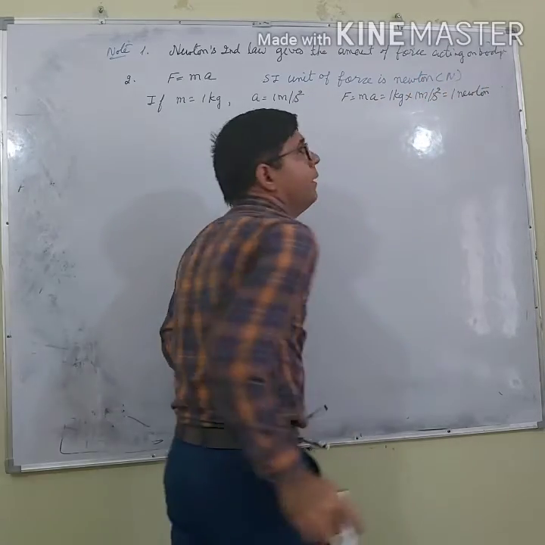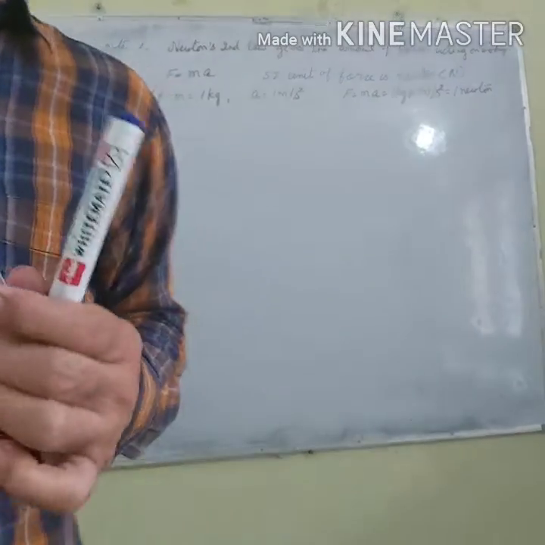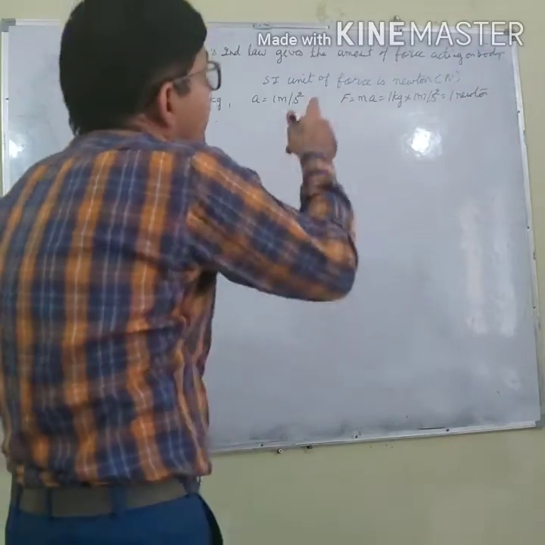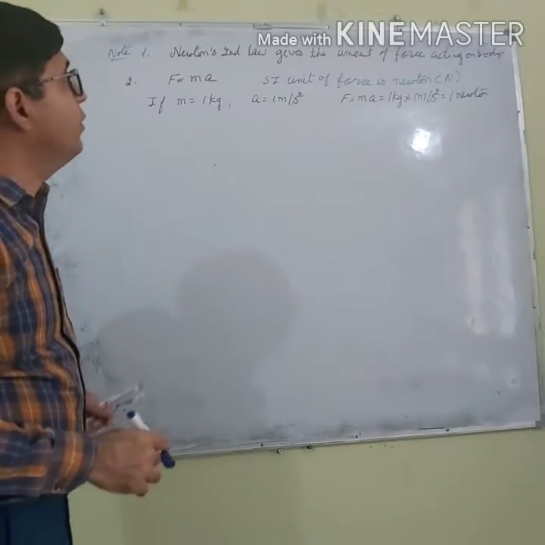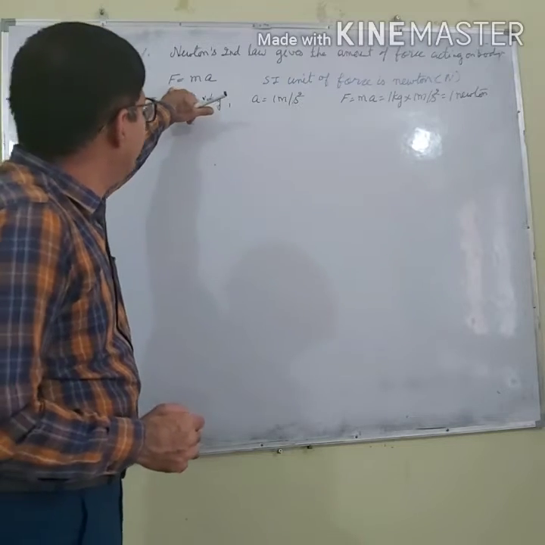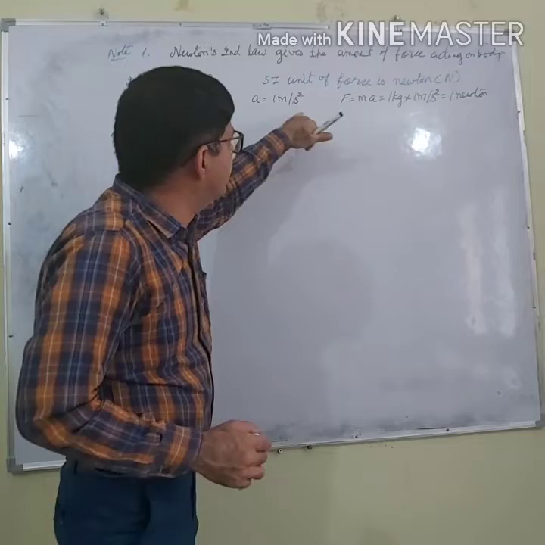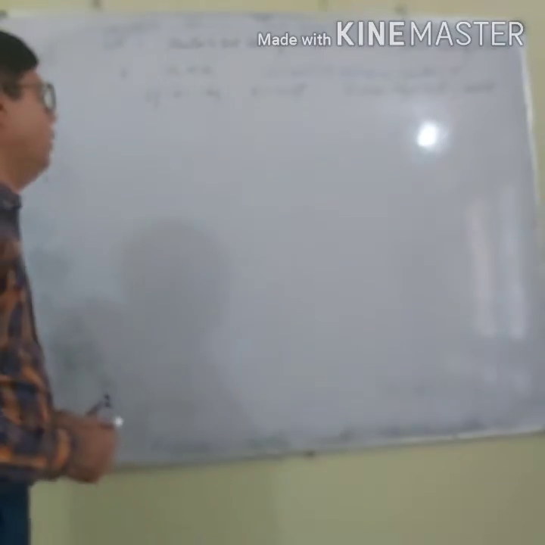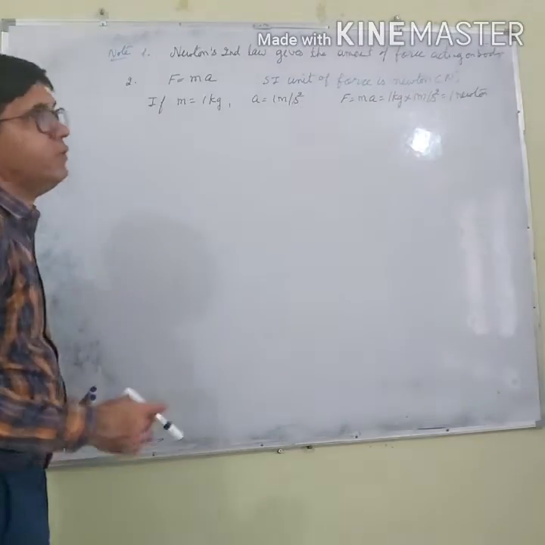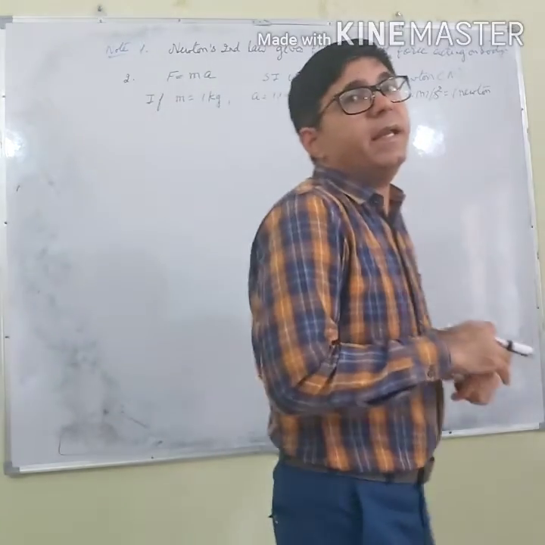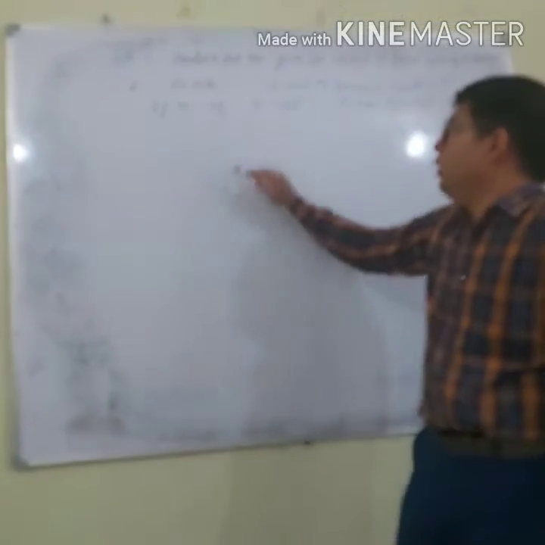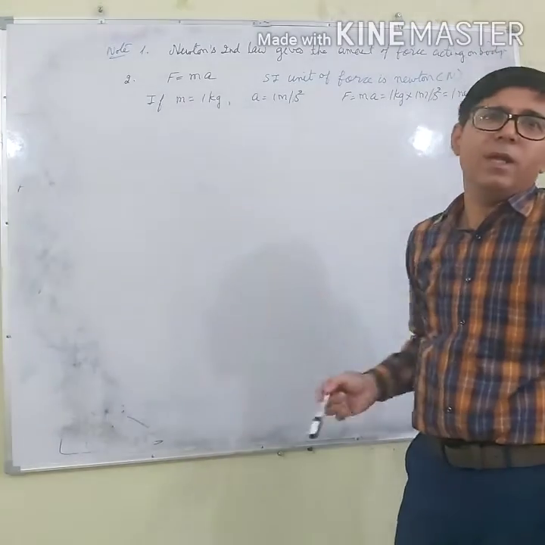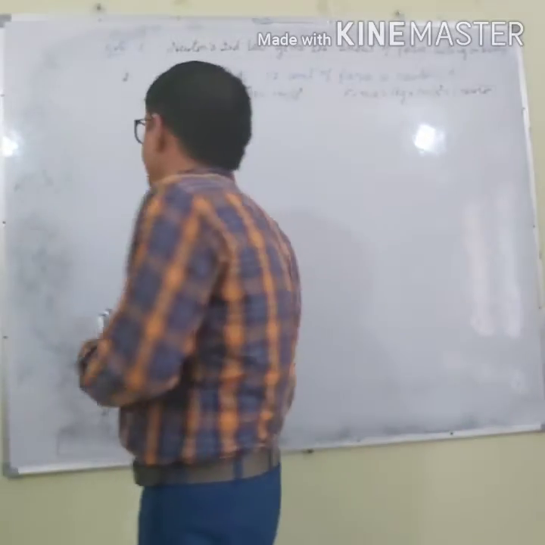Its symbol is capital N. Remember, if I am writing Newton completely, it's in small letters. Only the symbol is in capital letter. So the SI unit of force is Newton. How can I define it? F is ma. If mass is 1 kilogram and acceleration is 1 meter per second square, F is 1 kilogram multiplied by 1 meter per second square, so it is 1 Newton. How can I define 1 Newton? Listen students, 1 Newton is defined as the force which produces an acceleration of 1 meter per second square in a body of mass 1 kilogram.